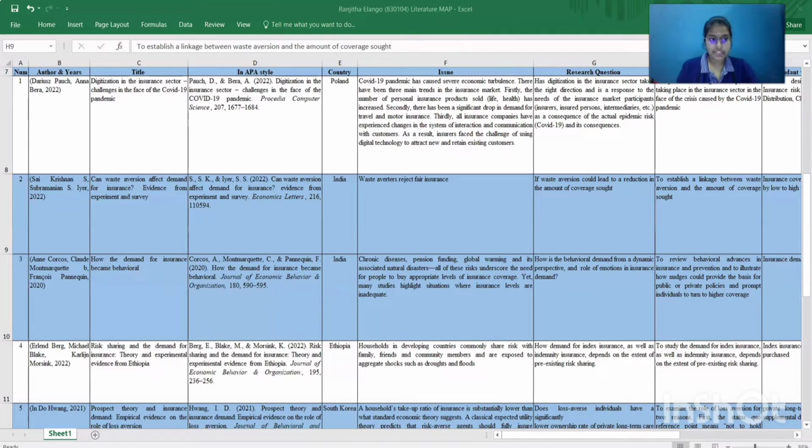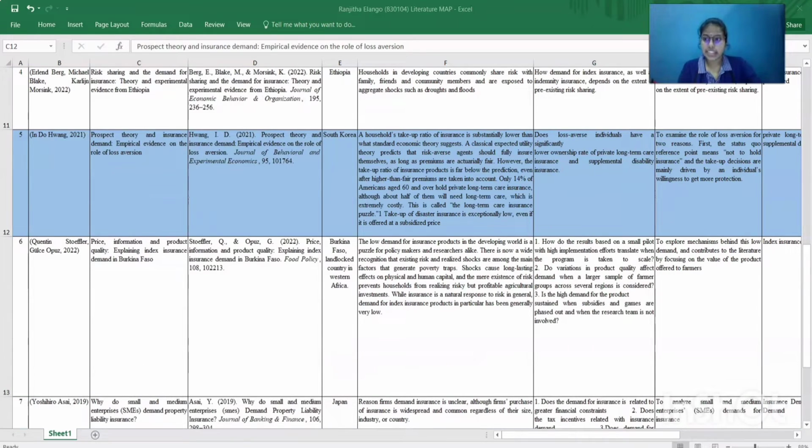The example that I've given just now: a diabetic patient will like to purchase insurance, and a non-diabetic patient will be less likely to purchase insurance. That's how it is. A younger person will probably not purchase an insurance policy, but a person between 30 to 50 years old will purchase insurance. So that's how it shows that behavior affects the demand for insurance.